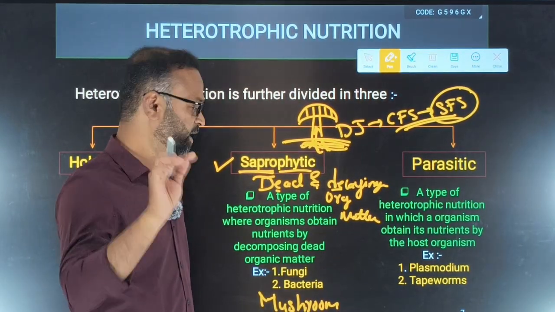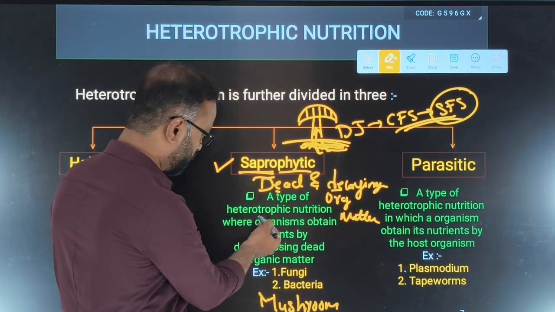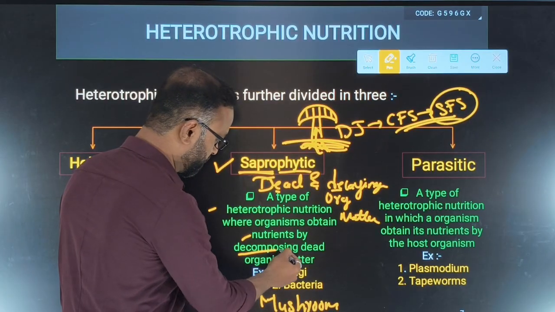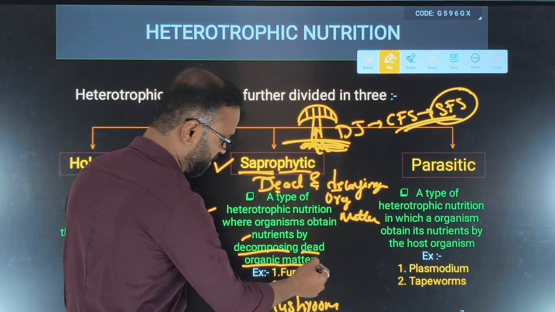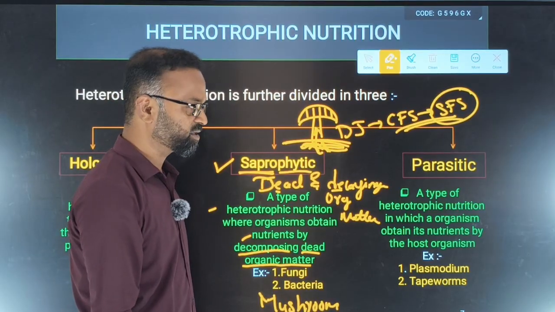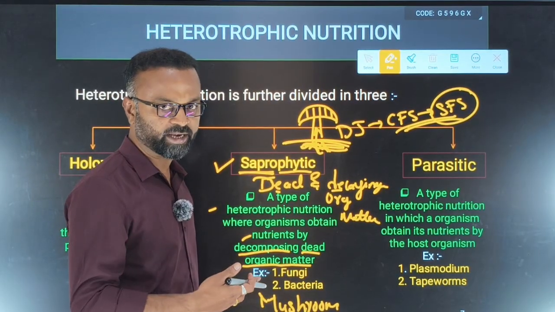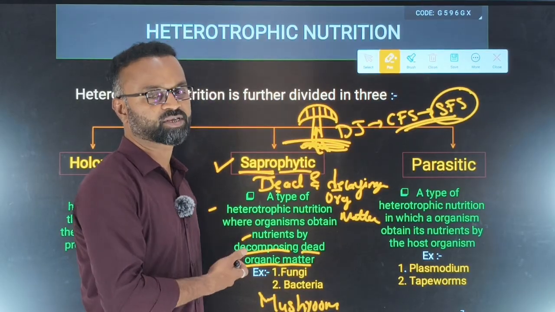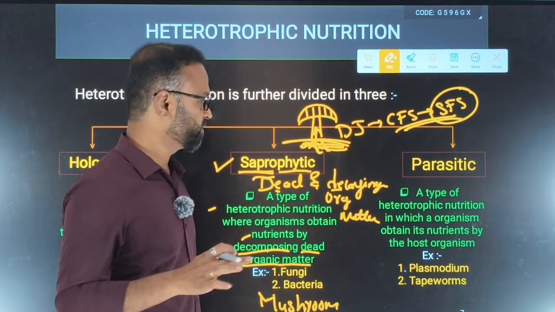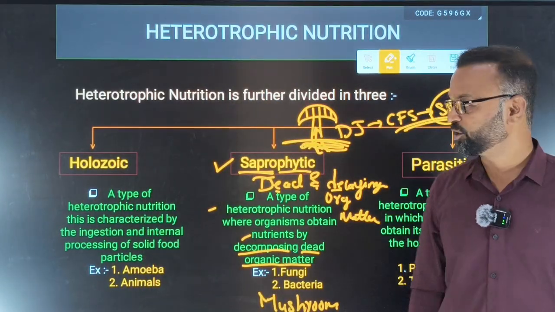Hope this is clear. Okay, fungi, bacteria are examples. See, it is a type of heterotrophic nutrition where organisms obtain nutrients by decomposing dead organic matter. The dead plants and insects, when they come in contact with the soil, start decomposing, right? So from there, these saprotrophs will obtain the nutrients and they will survive. Such type of nutrition we call saprophytic nutrition.